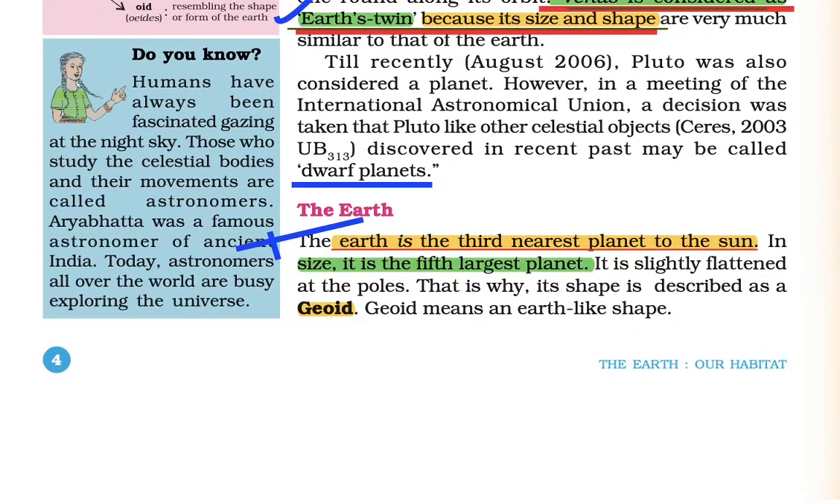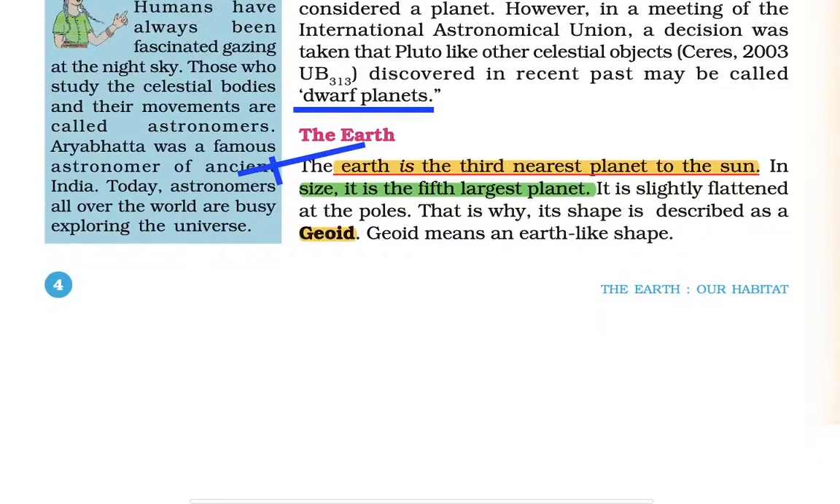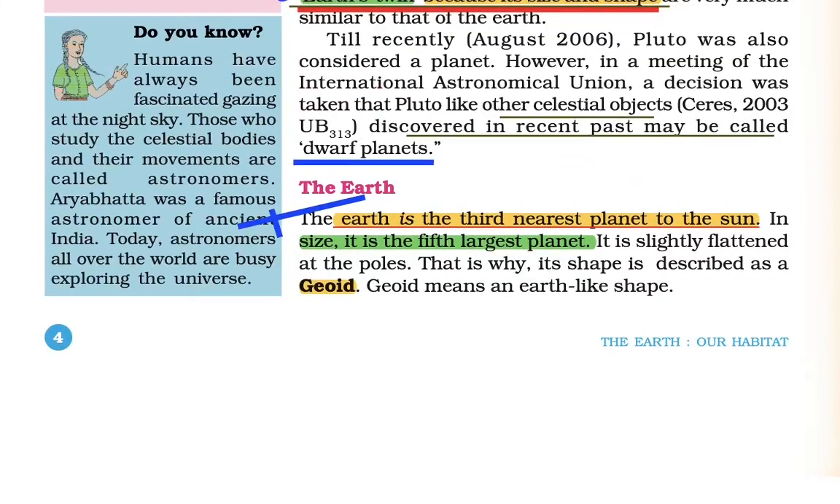Now Pluto was considered a planet until recently, but the International Astronomical Union took a decision that Pluto, like other celestial objects, is called a dwarf planet. So this is what they decided to do.